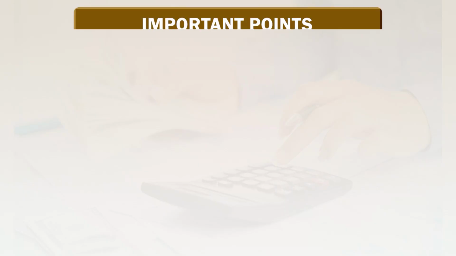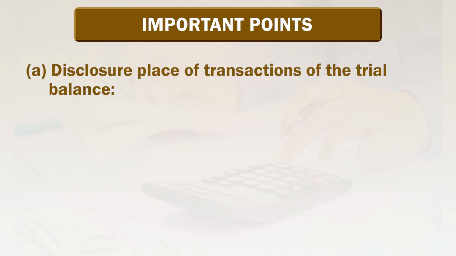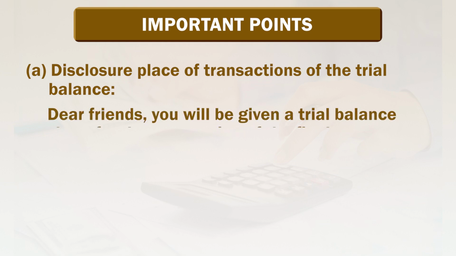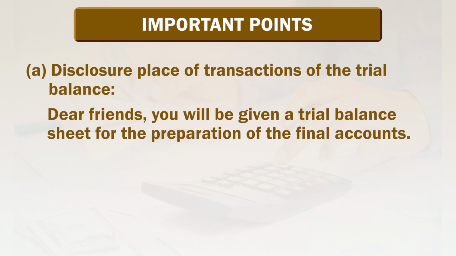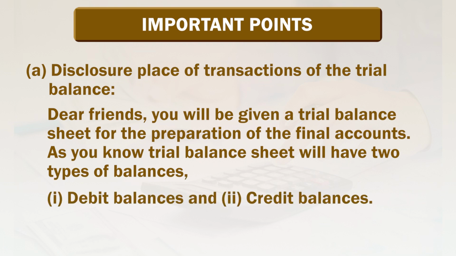Now, let us recollect important points about the final accounts of the sole proprietary concern. A. Disclosure place of transactions of the trial balance. Dear friends, we will be given a trial balance sheet for the preparation of final accounts. As you know, a trial balance sheet will have two types of balances: debit balances and credit balances.